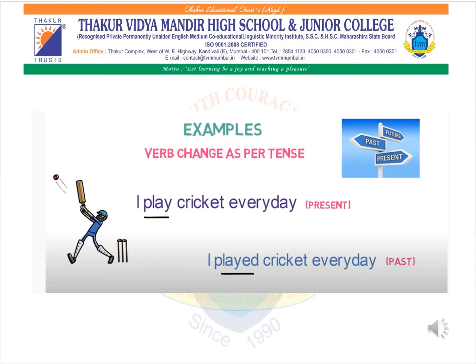So we see that the verb has changed as per the tense. If that particular sentence is I will play cricket, then we see that the verb play has changed again. Such sentences are known as finite verb, where we see that the verb has changed according to the tense. Since it was in present tense, we have written only play. Past, it will become played. And if it was in future, I will play cricket every day. So we can see the difference in the verb play, where it has changed as per the tense.